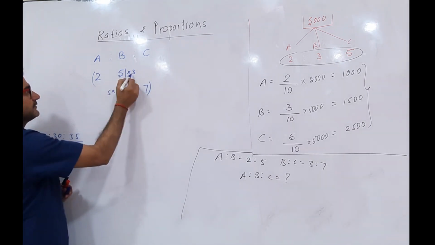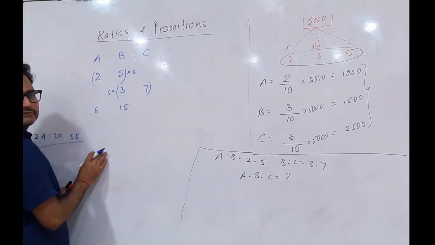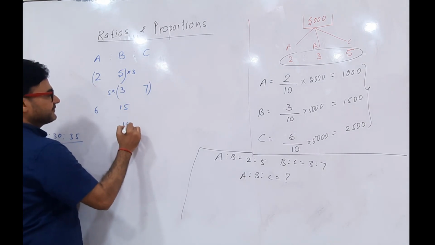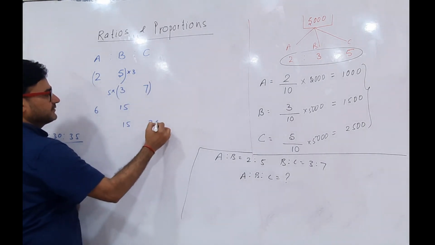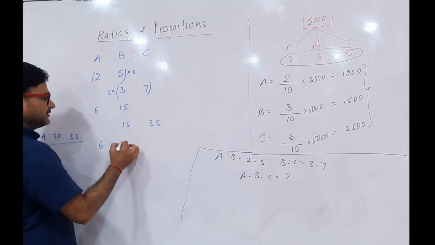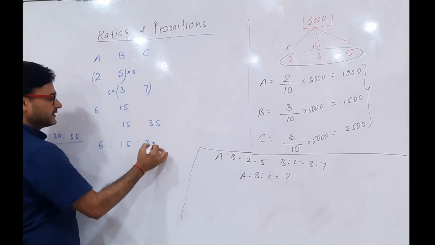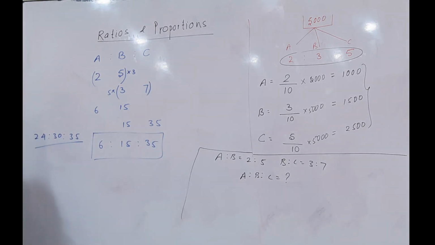So what should it be now? 6. What should be here? 15. What should be here? 15. And of course, what about here? 35. What should the answer be? 6 is to 15 is to 35. Making the common friend equal.